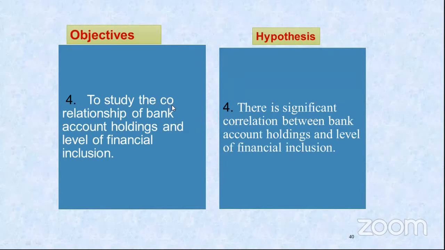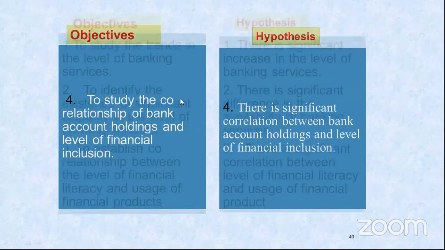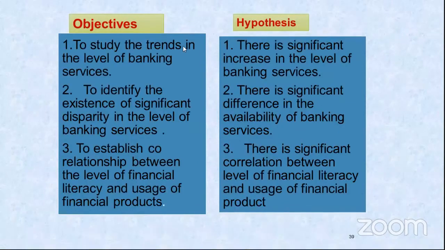And every objective, if you observe, is achievable. Your trend is achievable. Relationship, disparity, difference is achievable. You are collecting data related to that and you are able to apply statistical tools and techniques on that data to come out with some conclusions which are valid and practical.